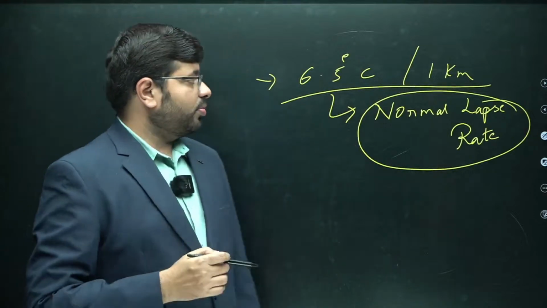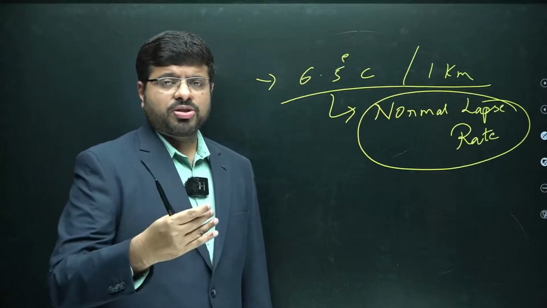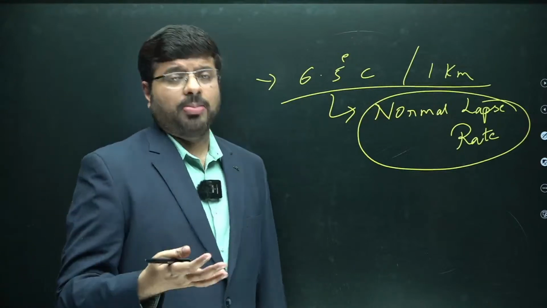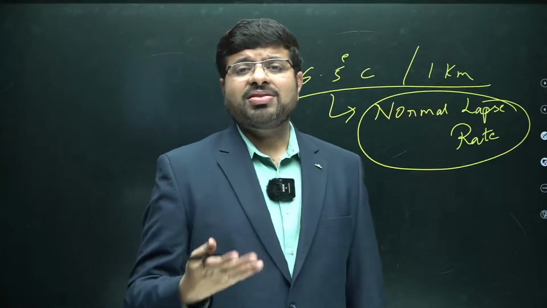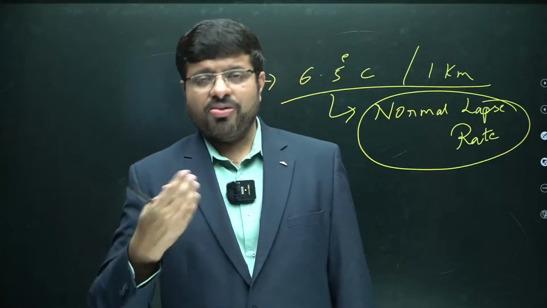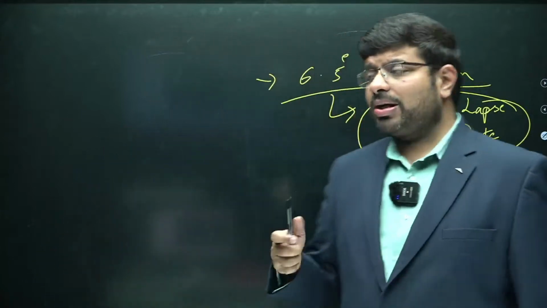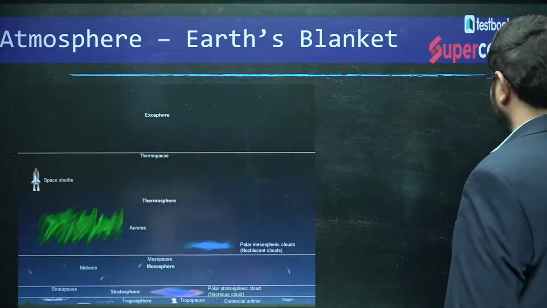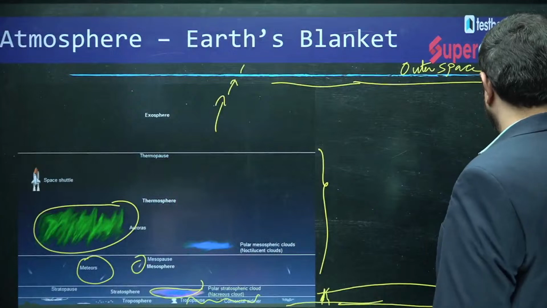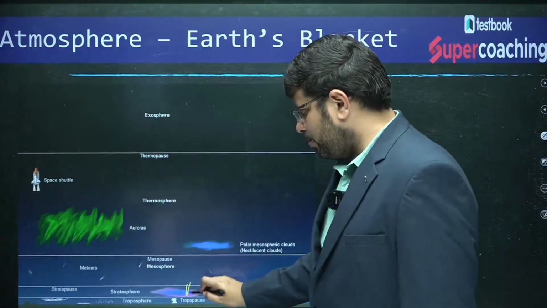Okay. So, these are the facts about the troposphere. Remember, where is the troposphere? What does it comprise of? It comprises all the major mass of the atmosphere. The majority of the mass of the atmosphere is very near to us. Far away it is very, very less. Then the second important layer in our atmosphere is the stratosphere. You can see here, this is the second important layer.